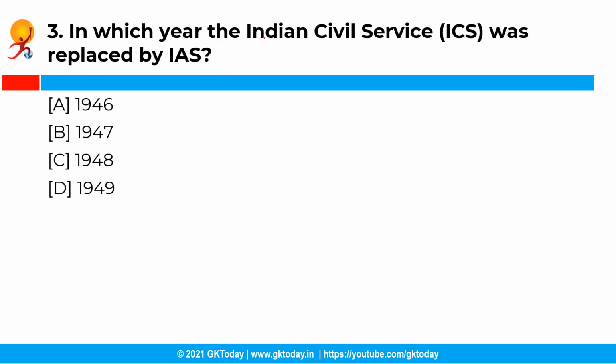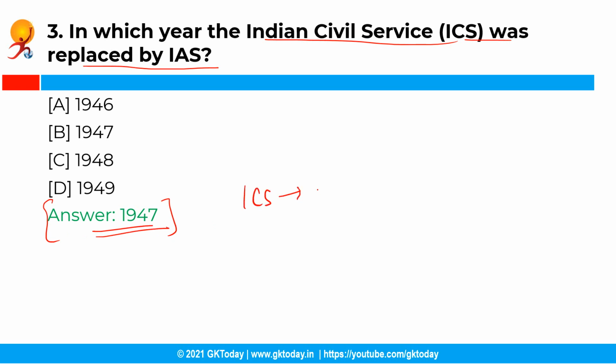Moving ahead with the next question. In which year was the Indian Civil Service replaced by the Indian Administrative Service? So you have the following options and the correct answer is option B, that is the year 1947. It was in the year 1947 that the Indian Civil Service, ICS, was replaced by IAS, that is Indian Administrative Service, and the IP, that was the Indian Police, was replaced by the Indian Police Service and were recognized by the Constitution as All India Services.